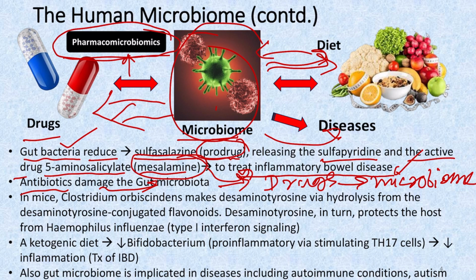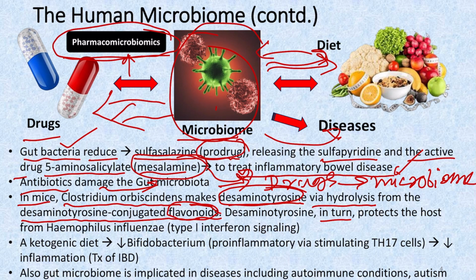Now coming to the other examples. In case of mice, we have seen in studies that Clostridium orbiscindens makes desaminotyrosine by a hydrolysis process from desaminotyrosine-conjugated flavonoids. Flavonoids are basically compounds present in fruits and vegetables, and this bacterium present in mice is responsible for forming desaminotyrosine, which in turn protects the mice from influenza virus infection. That is because desaminotyrosine promotes type 1 interferon signaling.